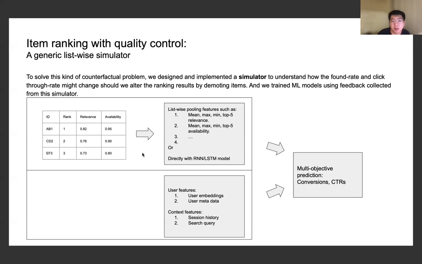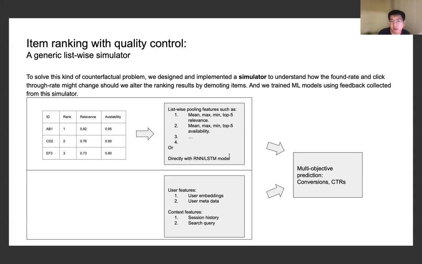What is interesting is the pooling function we designed for the observed data. That is, we have a list of items to rank, and we have all the relevance and the estimated availability score in place. So whenever we have a new ranking, we will be able to compute the features such as the min, max, or min top relevance of the top 5 results, and this is always dynamic because it's subject to the position we give to the item, which is subject to the re-ranking algorithm we use.